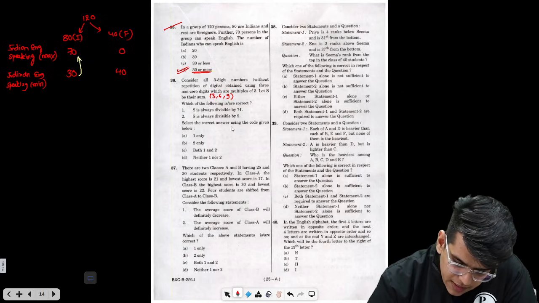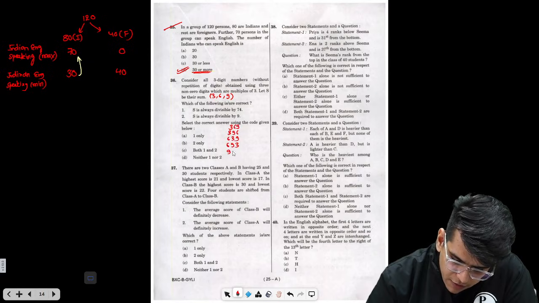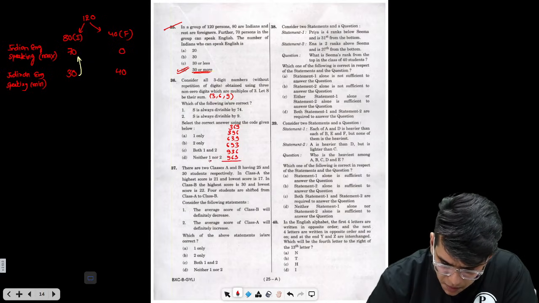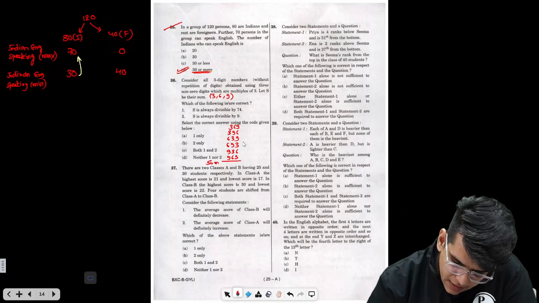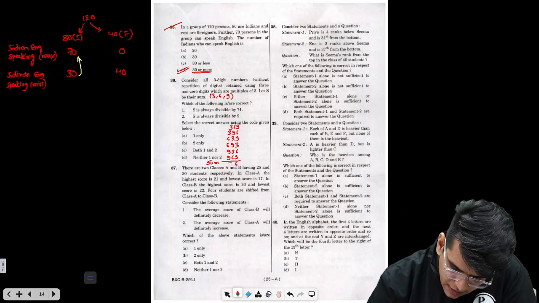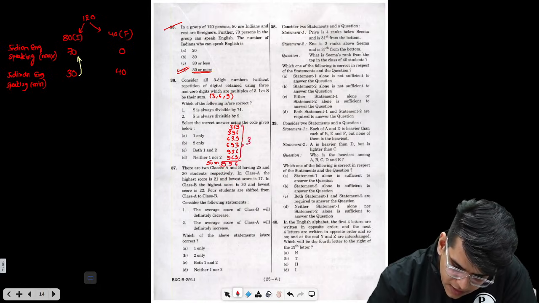So you can have 369, 396, then 639, 693, then 936 and 963. The sum is 18 and 12, 30, and 36, 6, 3 carry over, 39, 9, 39, 3996. The sum is nothing but 3996. Now, what are the options given to you?